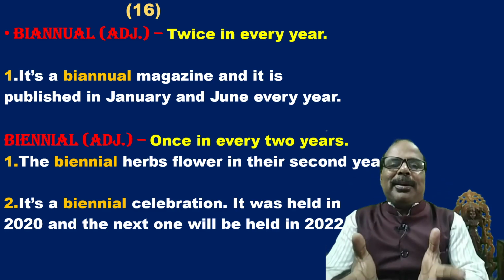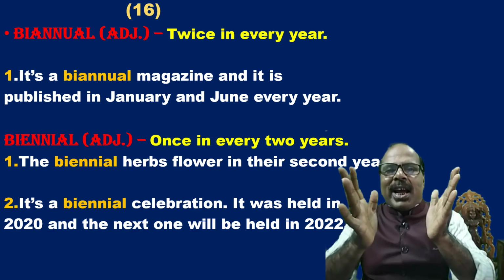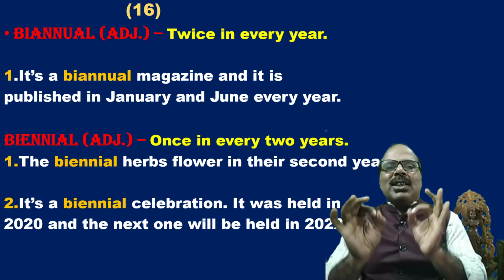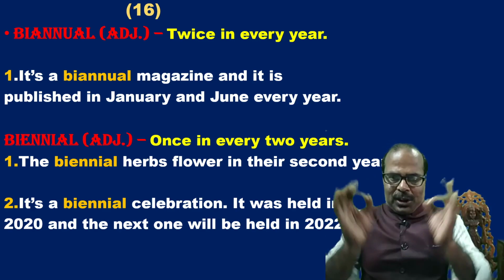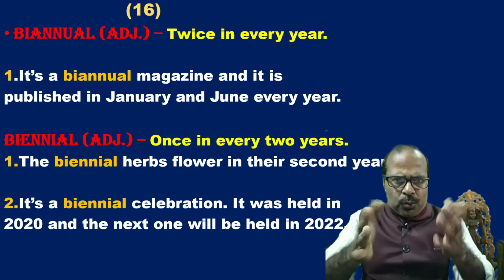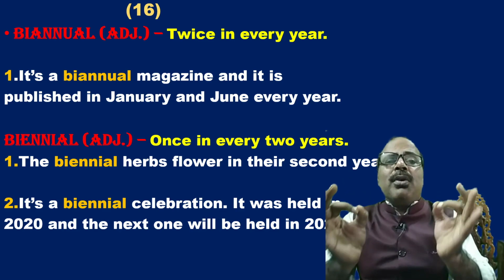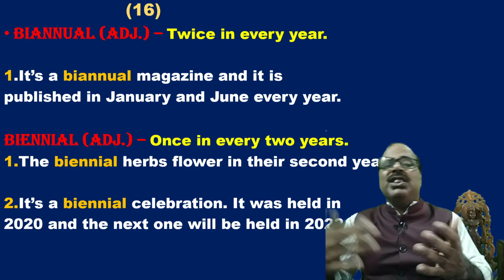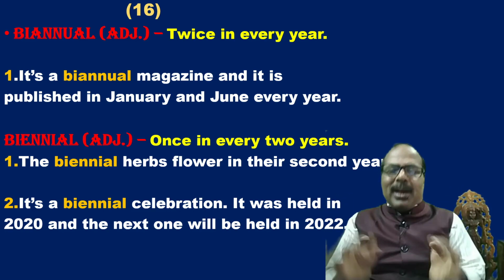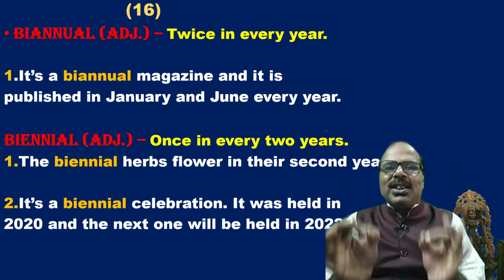But generally, or conventionally, biannual means twice in a year. You should keep it in your mind. It's a biannual magazine and it is published in January and June every year. That means it is published twice a year.